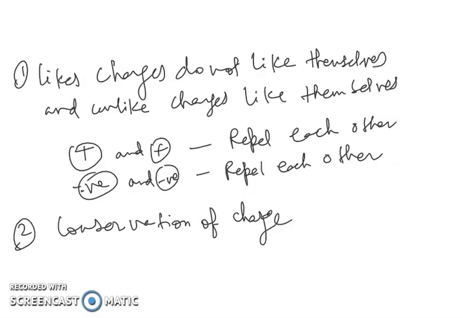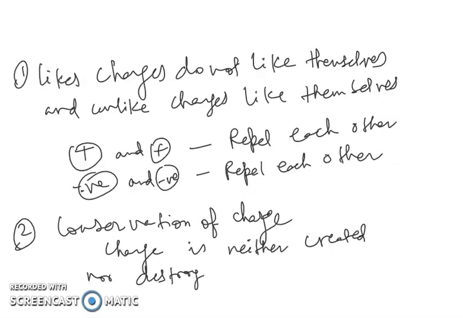In conservation of charge, charge is neither created nor destroyed, but it is transferred from one body to another body.